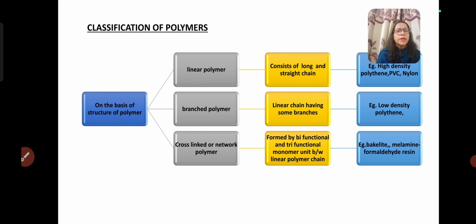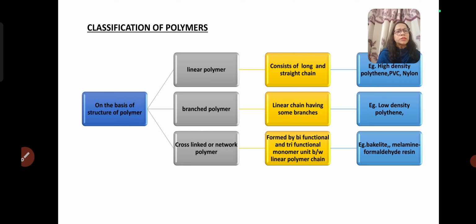Next category is branched polymer. In branched polymer, first of all, monomer molecules combine together and form a straight chain, and some functional groups are attached to the linear chain in the form of branches. So due to the presence of branches, they are not closely packed to each other, so they are low in density. For example, low density polythene.